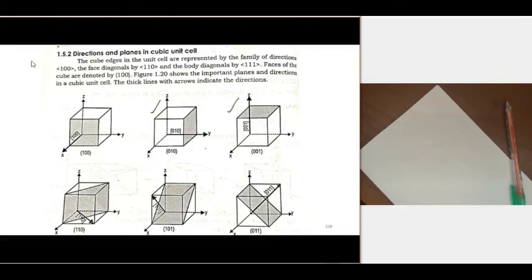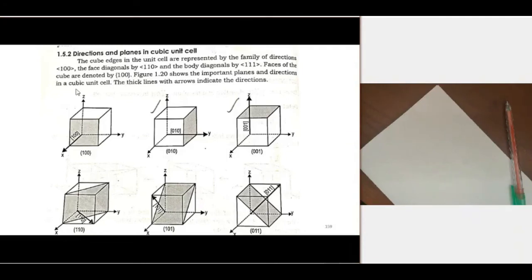All the above are families of directions, indicated with the angle bracket. Here we use the curly bracket for the family of planes. So 100, this is the plane, 010, this plane, and 001, this plane. So to represent the faces of the cube, we can interchange the values of this 100.